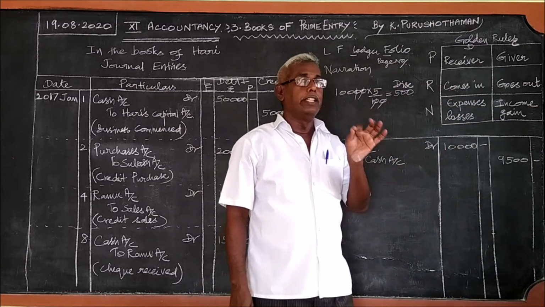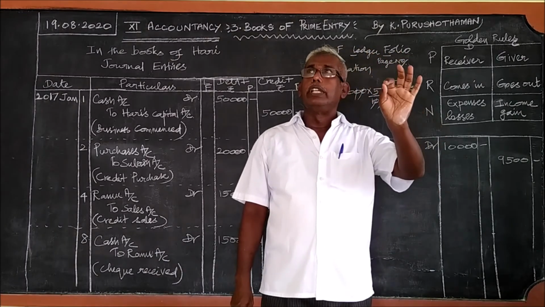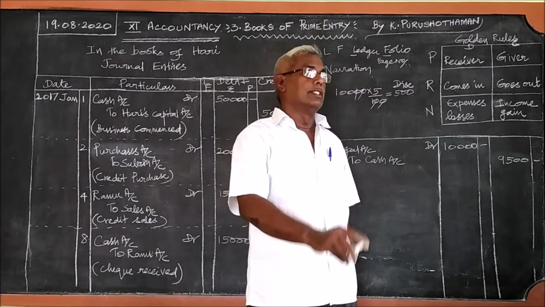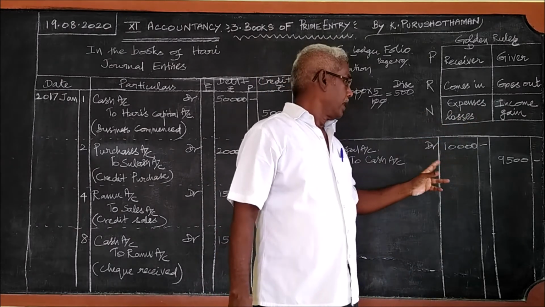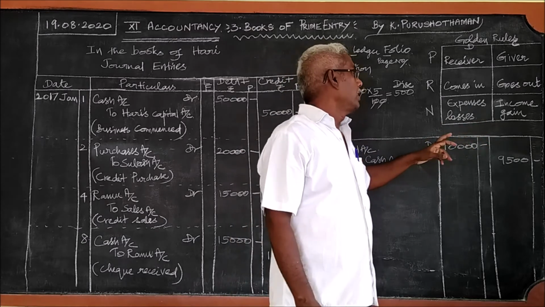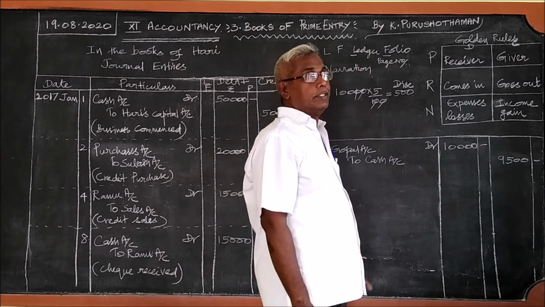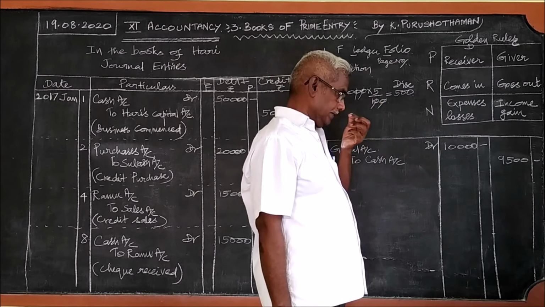After deducting 5% discount, the balance has been paid. So, how much cash goes out? 9,500 only, because 5% of 10,000 is 500.